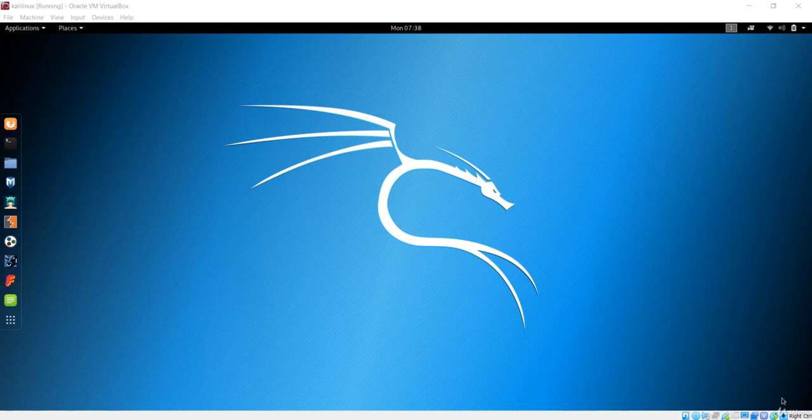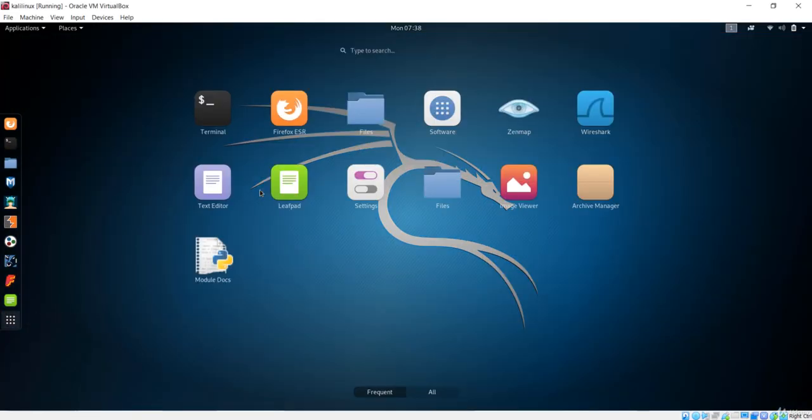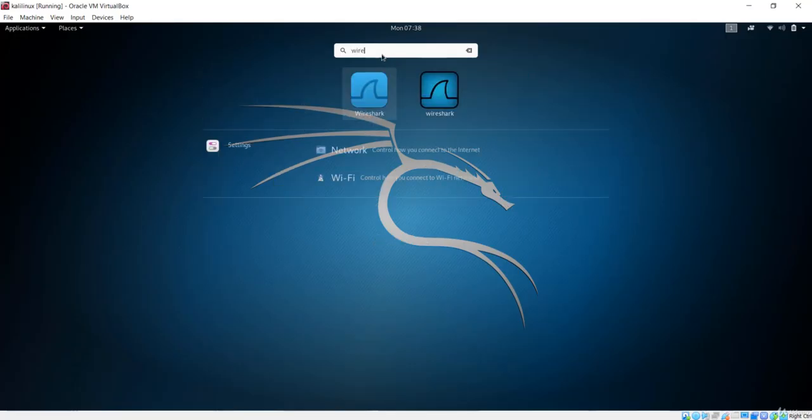In this lecture we are going to talk about a new tool, which is Wireshark. It is a very important tool to analyze the packets that are sent or received from a certain machine. So in this case, let me open Wireshark and let's see what Wireshark is in detail.